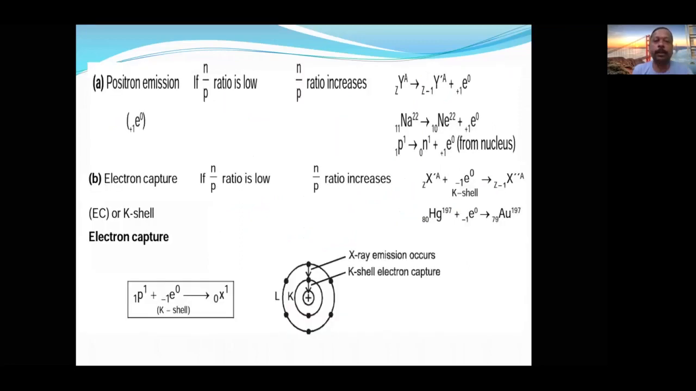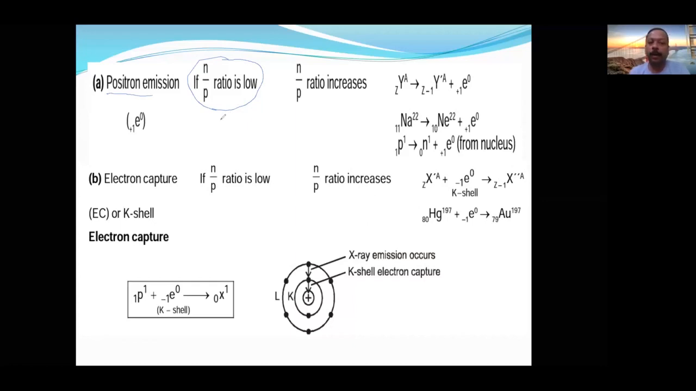Next, other options other than alpha, beta, and gamma. Very, very important: positron. Positron emission is possible when N by P ratio is low. So where are the other options when N by P ratio is low? What are the other options? We have studied N by P ratio is low. So when N by P ratio is low, the other option was alpha emission. But alpha emission has a limitation that it should be a heavy nucleus.